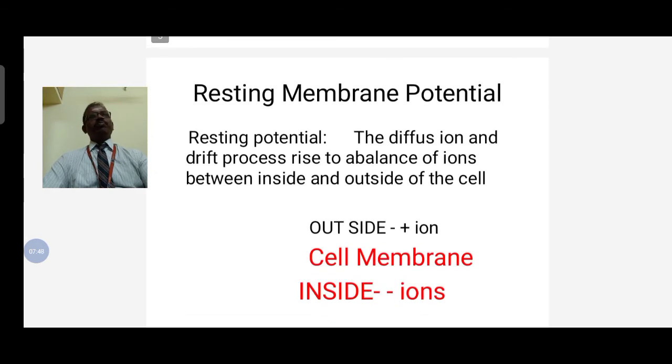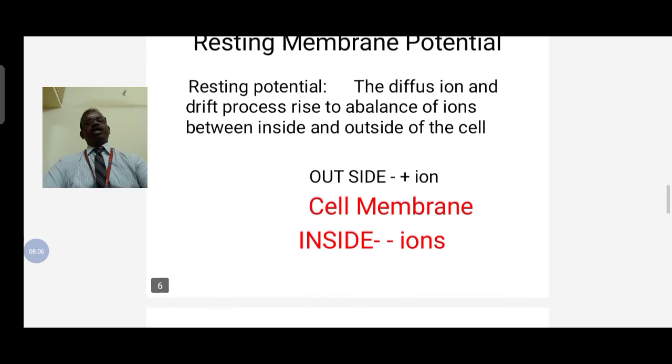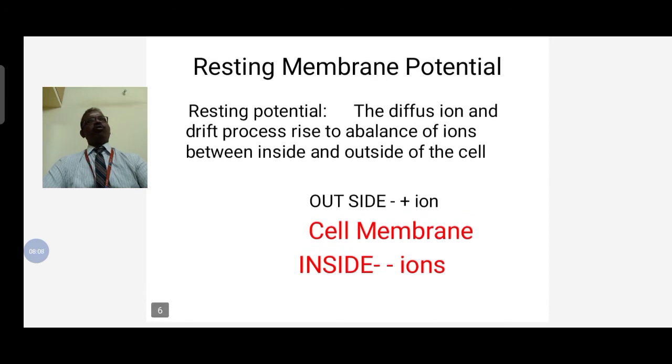What is meant by resting potential? Diffusion and drift processes rise to a balance of ions between the inside and outside of the cell membrane. That is called resting potential.